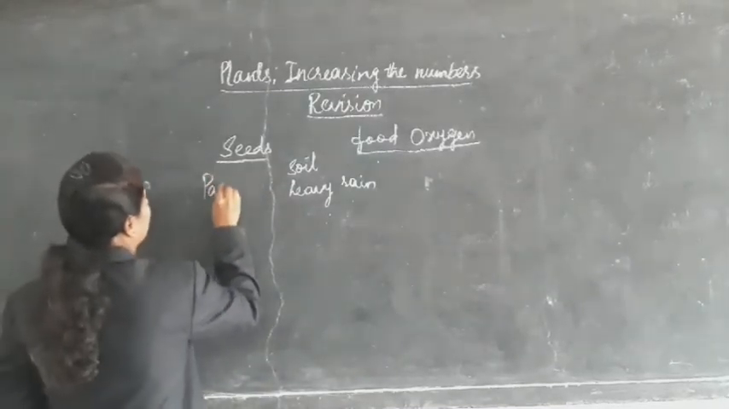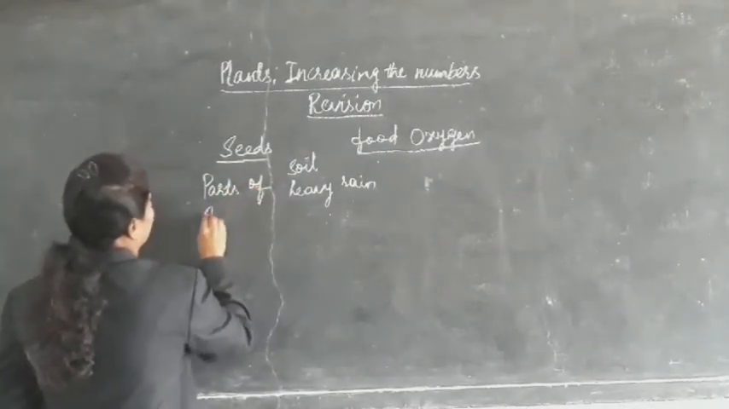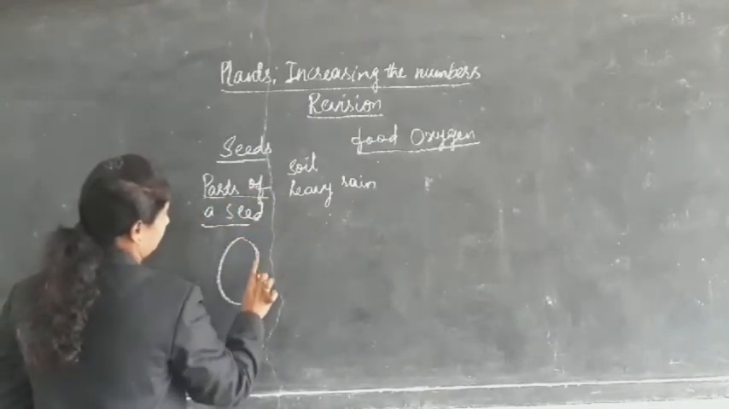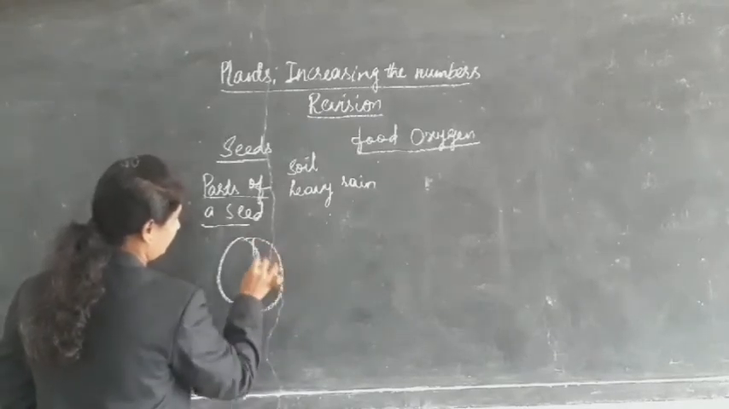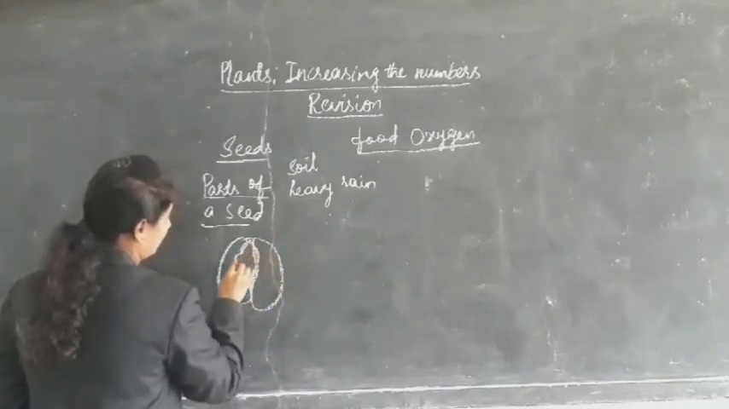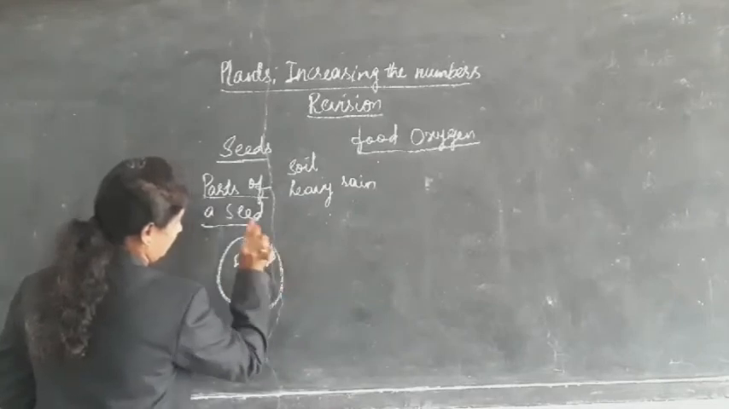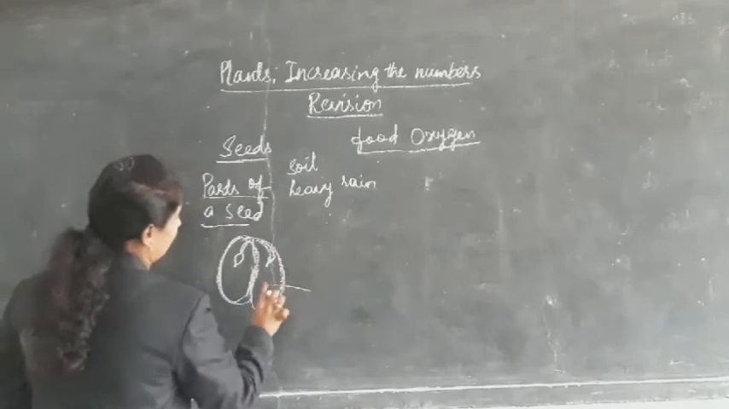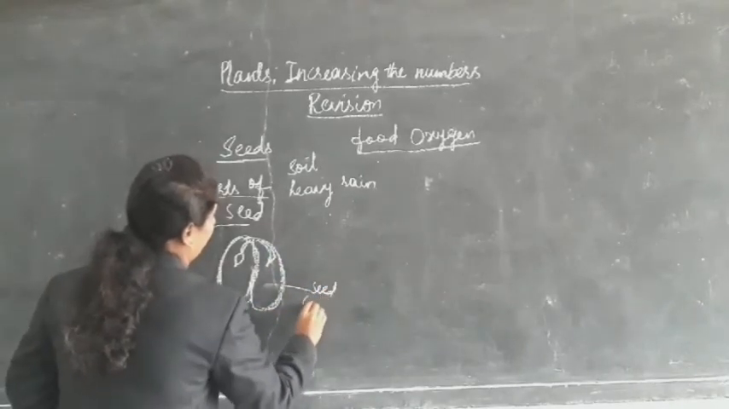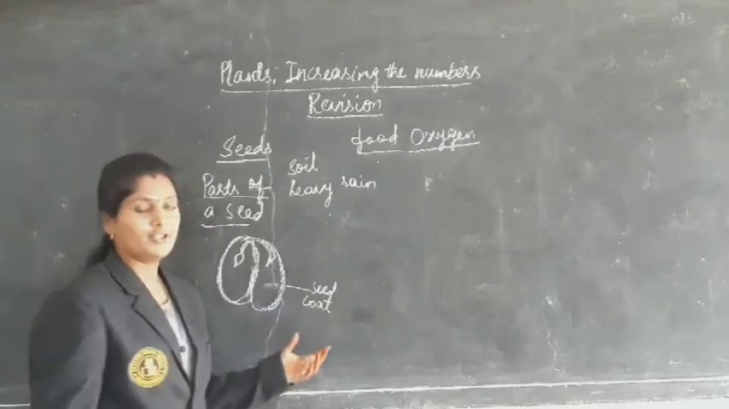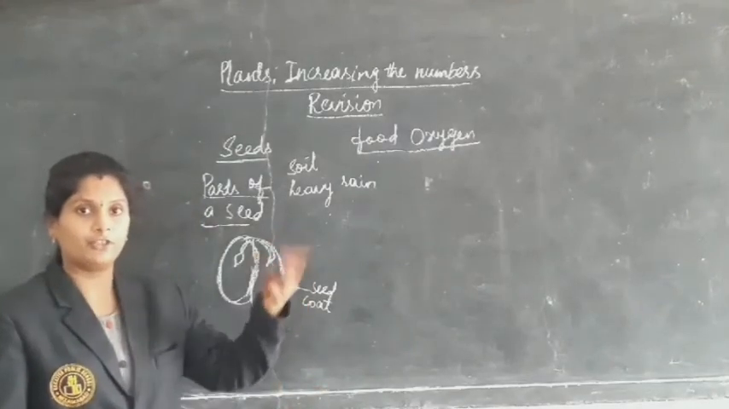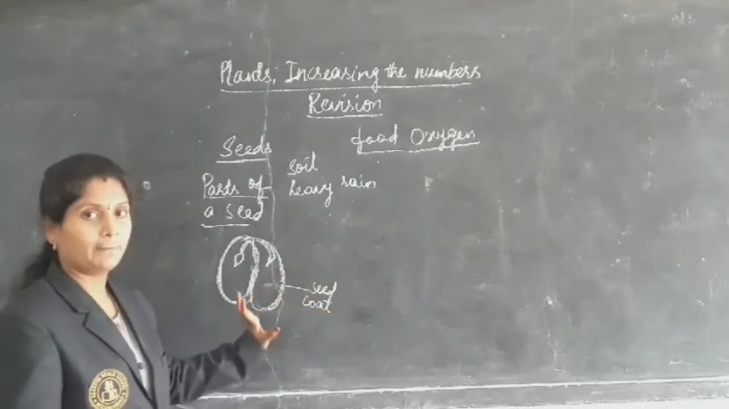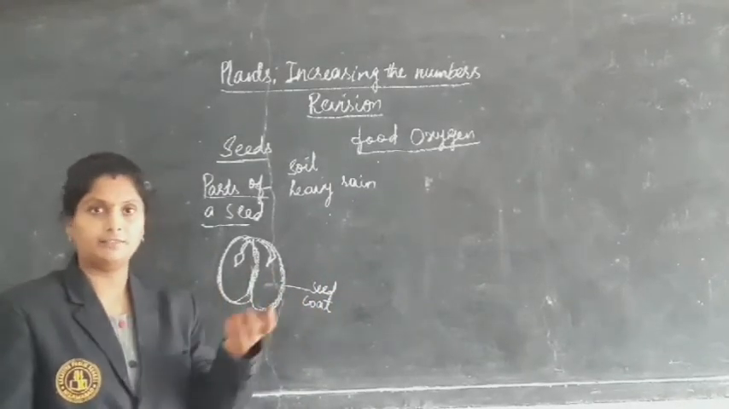Coming to the parts of a seed. The outer covering of the seed we call the seed coat. Generally, the parts are of three types. The first one is the seed coat, the outer covering of a seed. I showed you the live seeds.